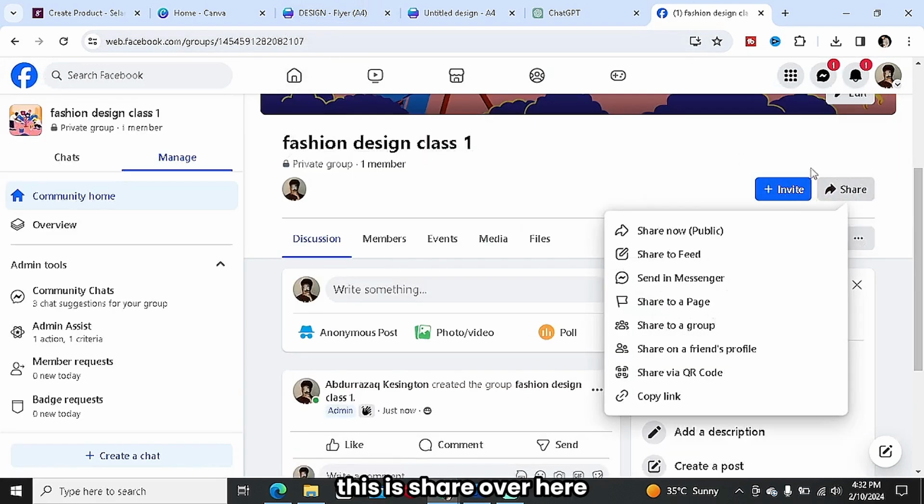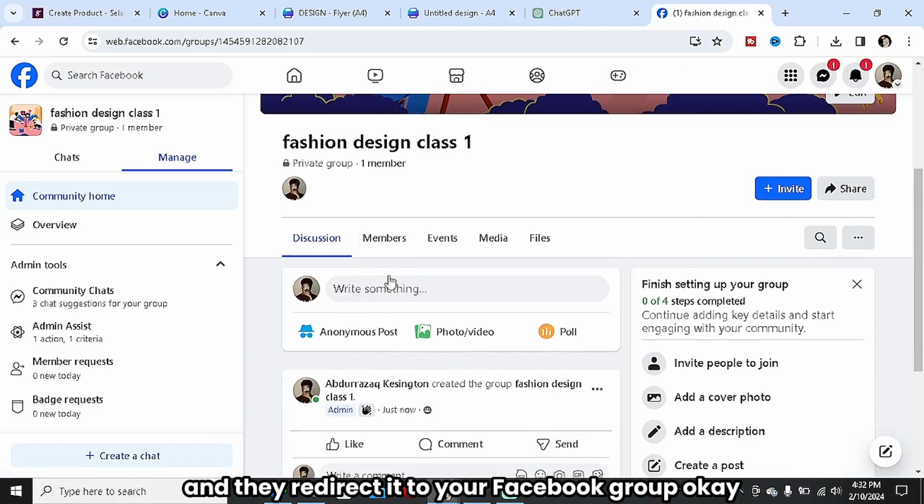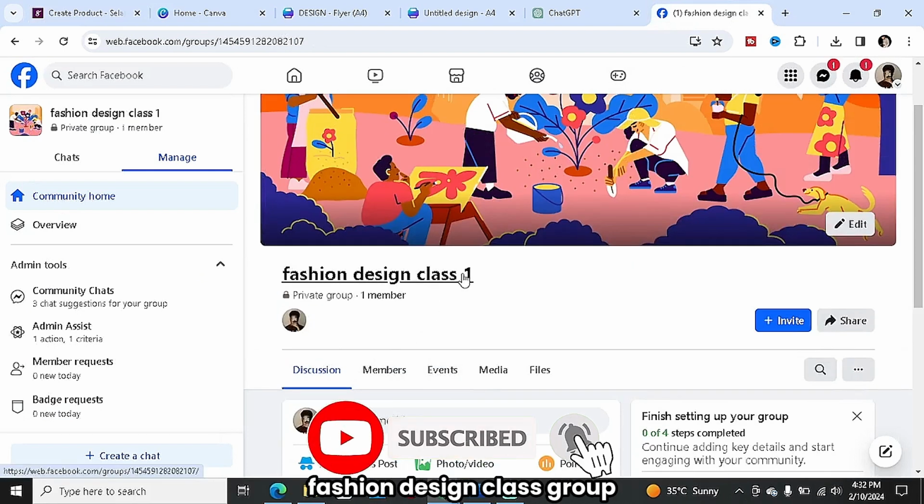This is share over here. You want to click on share, then come here to copy link, and then come back here to Selar and paste the link. So immediately they make the purchase, they're going to be shown this link and then redirected to your Facebook group. They're going to be part of your Facebook fashion design class group.